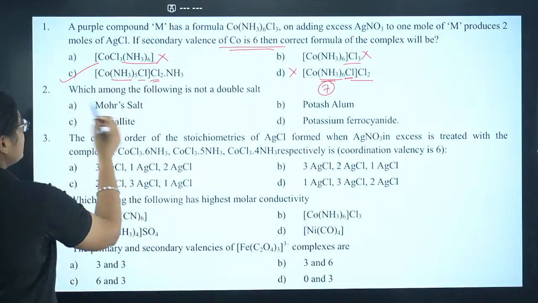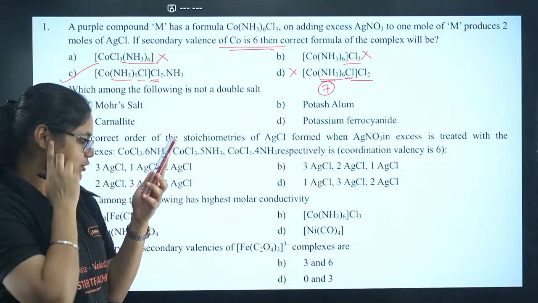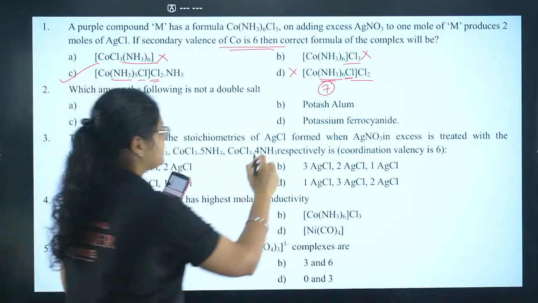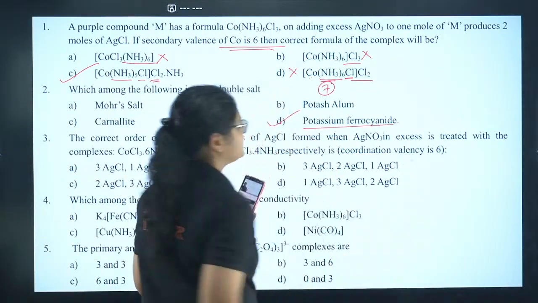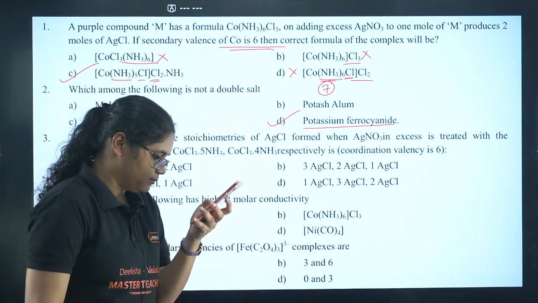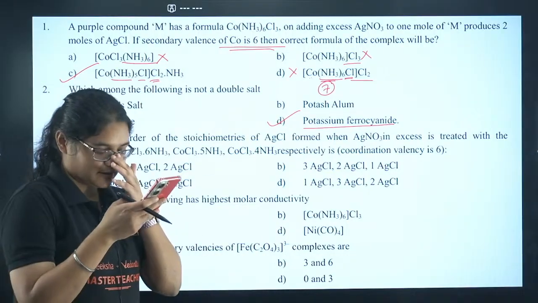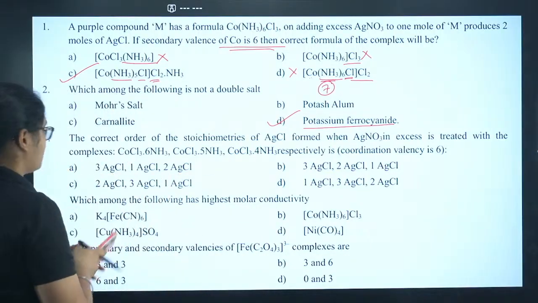Mohr's salt, no dear, not a double salt. Mohr's salt is definitely a double salt. Why? Yes, Chinu has given me the correct answer. Potassium ferrocyanide, that is a complex. Okay, that is not a double salt. Yes, Komal, that is why we are doing a revision here. All the best for your exams. Nishant, Chinu, all of you are correct.